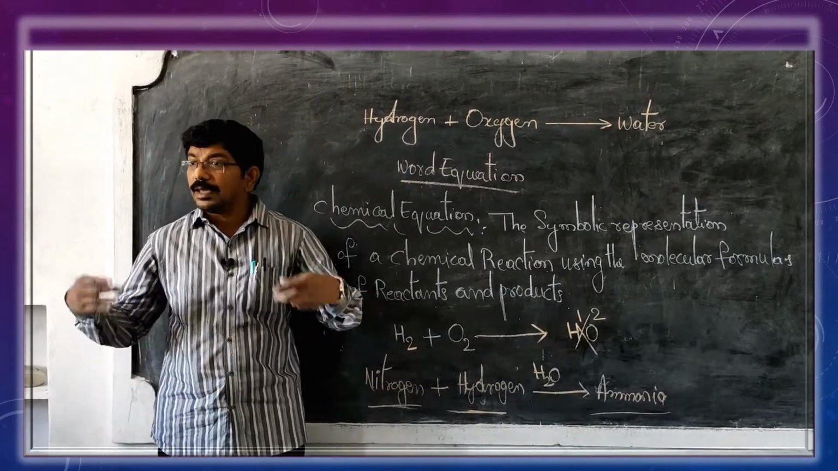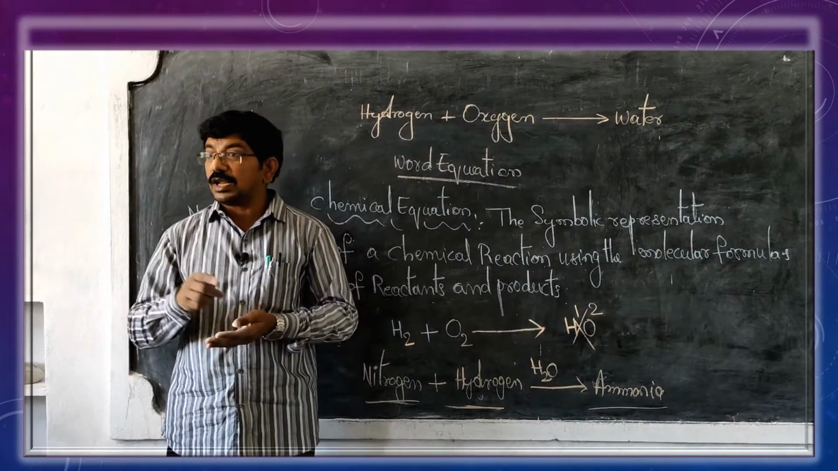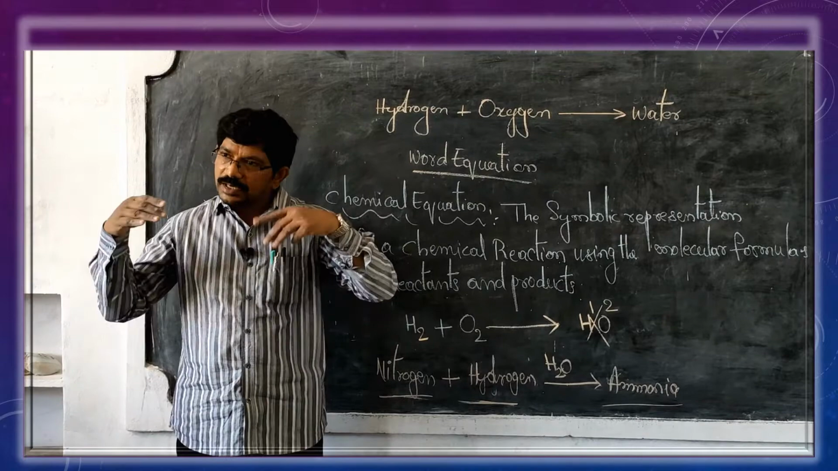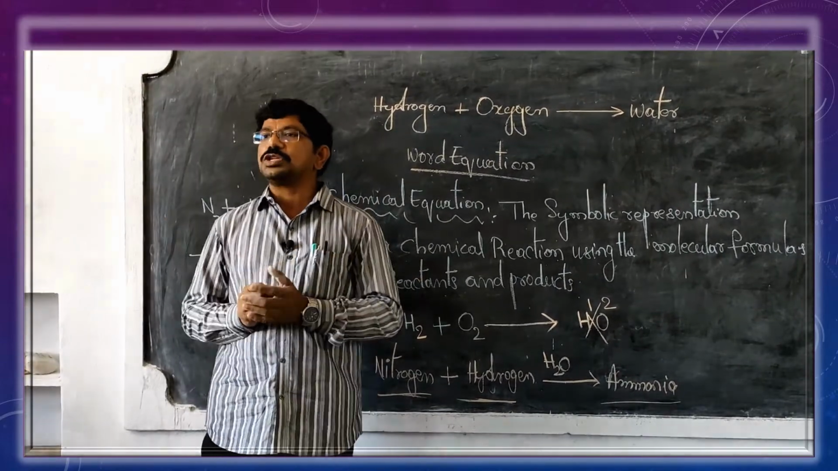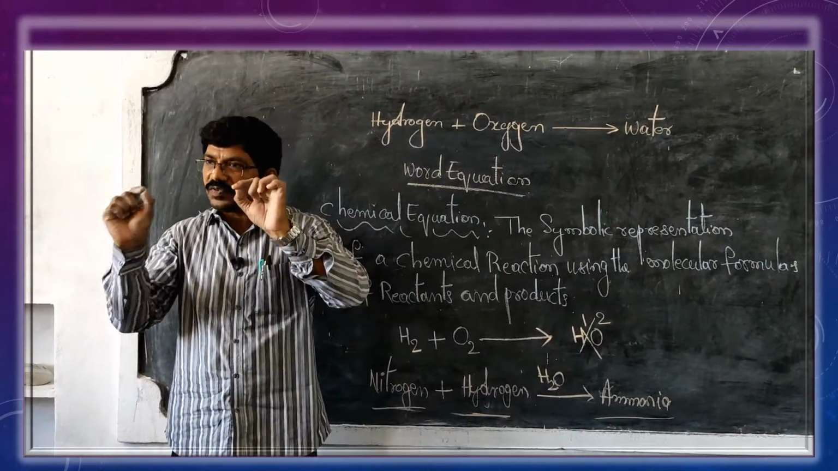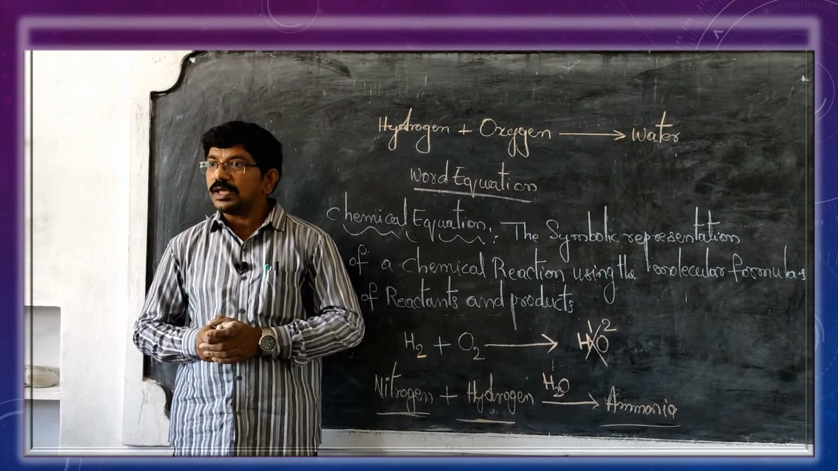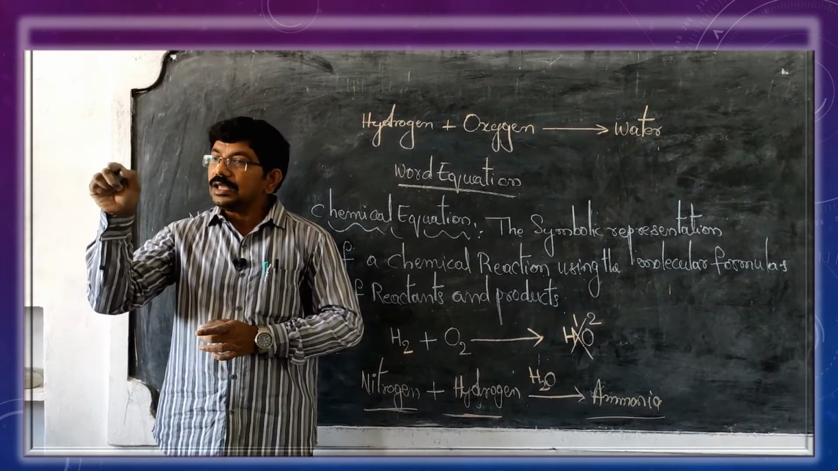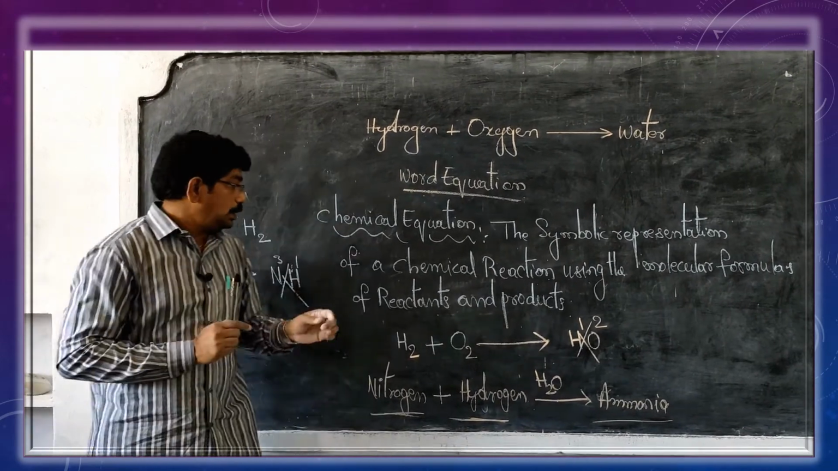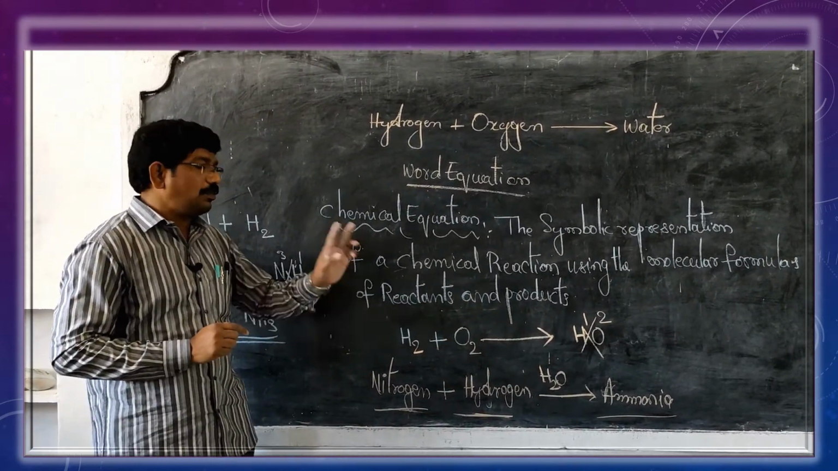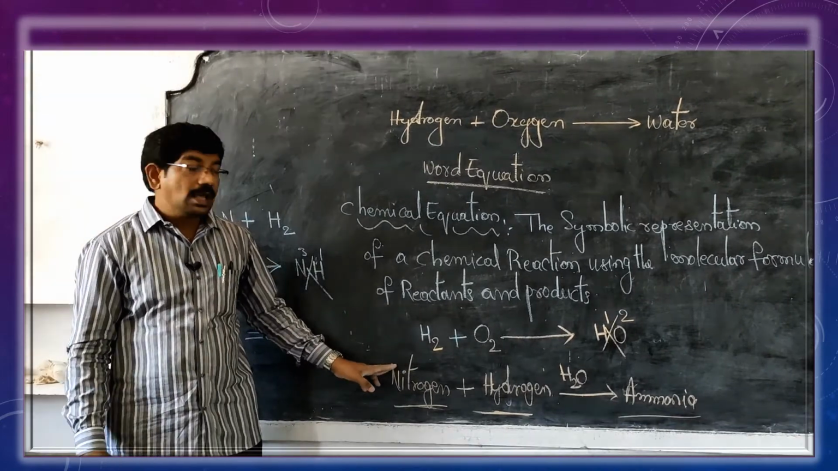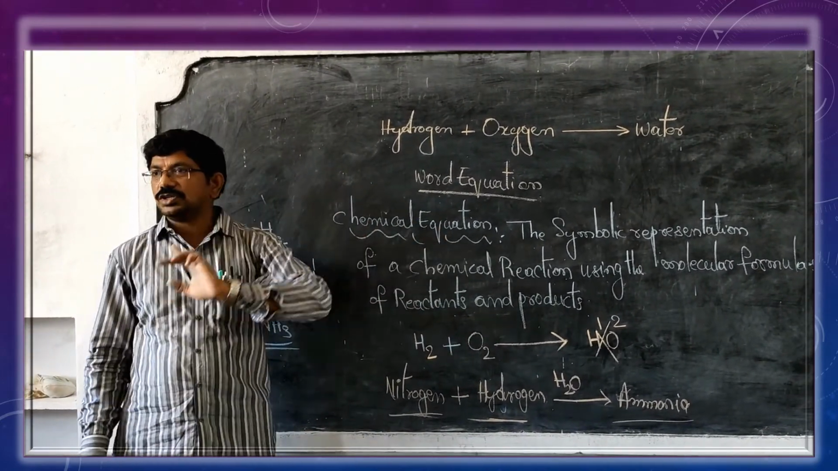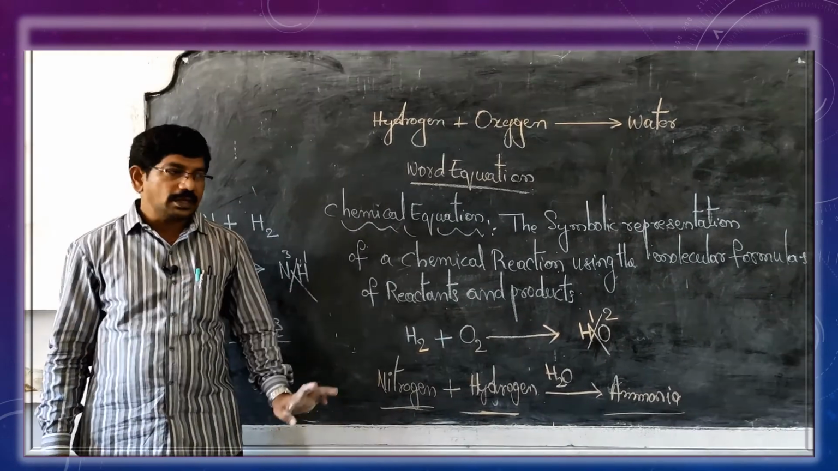So what is a chemical change and a chemical equation? Try to understand. A chemical change is any permanent change in which new substances with completely different properties are formed. A chemical change, if it is written using the molecular formulas of the reactants and products, then becomes a chemical equation. Are you clear? Make a note of it.